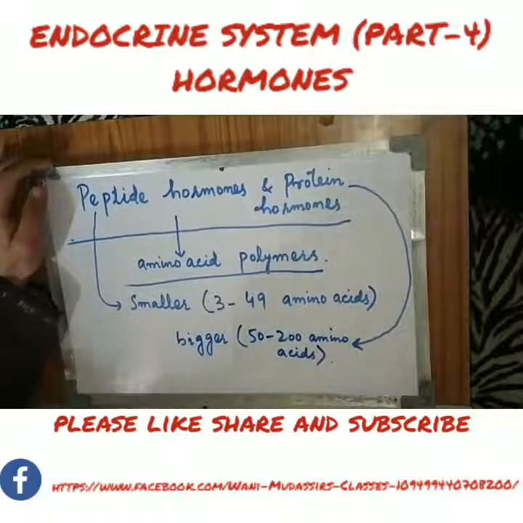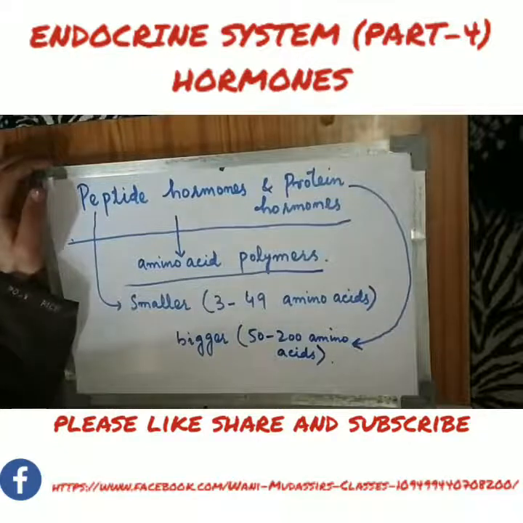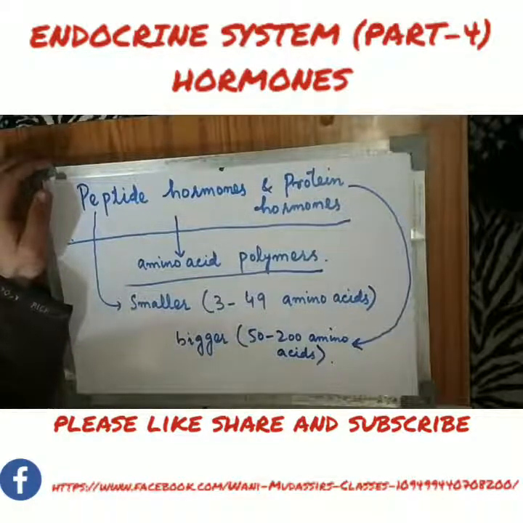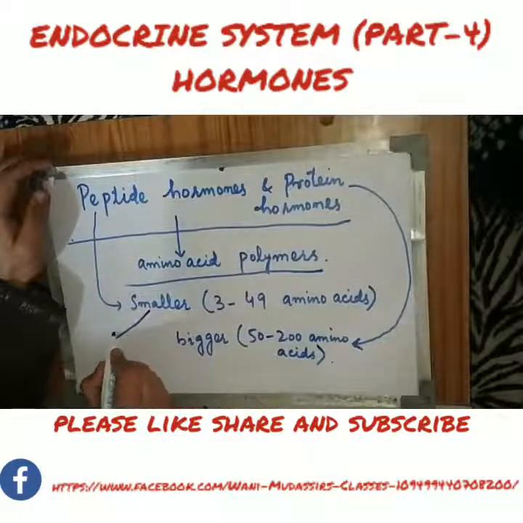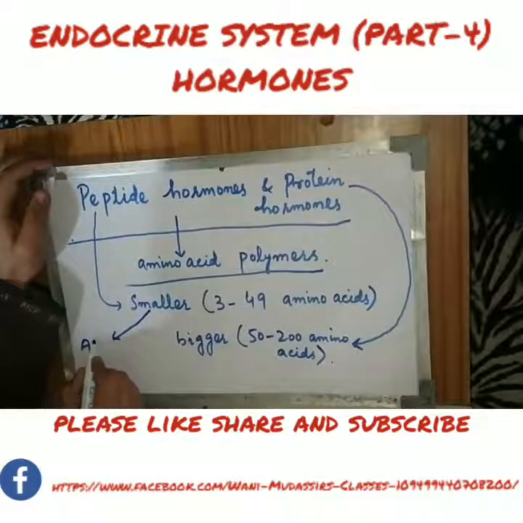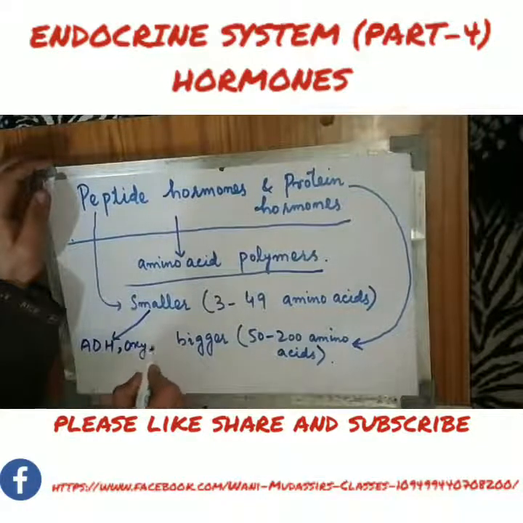For example, we have certain peptide hormones which are secreted in our body: the antidiuretic hormone, ADH, and oxytocin, which are secreted by the posterior pituitary.